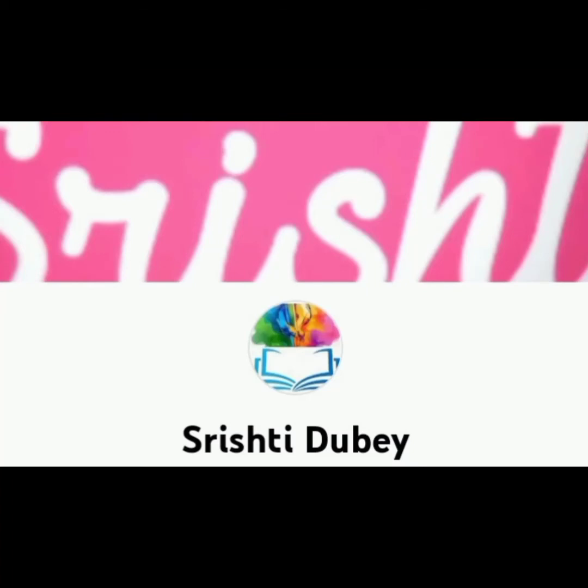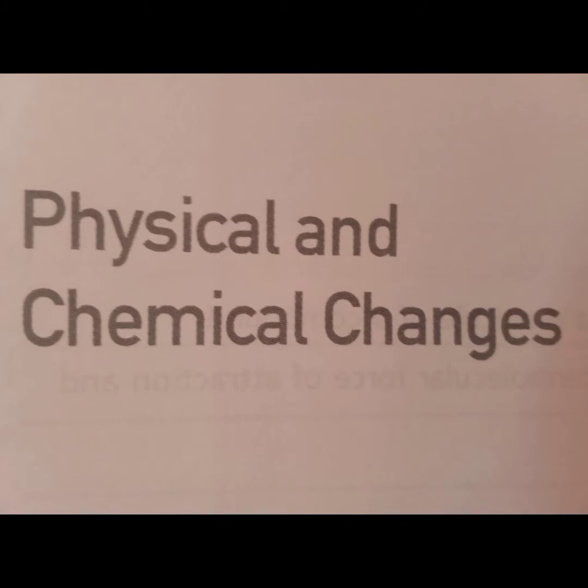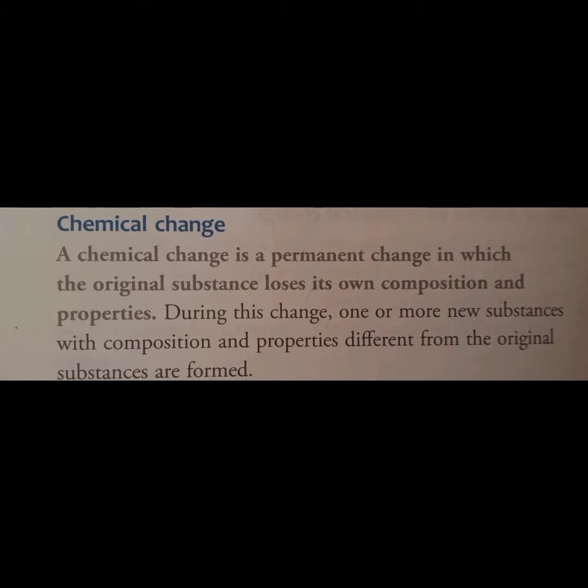And in today's video, we are going to learn about physical and chemical changes, very interesting topics. So let's begin. A chemical change is a permanent change in which the original substance loses its own composition and properties. During this change, one or more new substances with composition and properties different from the original substances are formed.